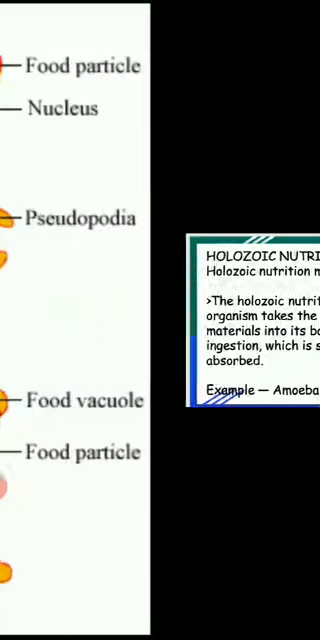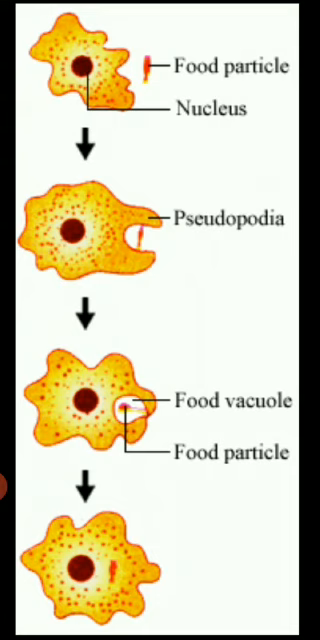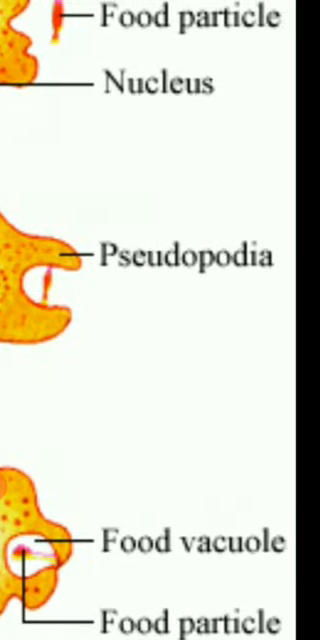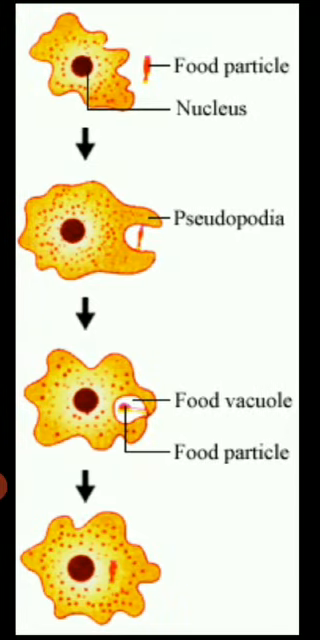Let's take the example of amoeba. Here you can see finger-like projections called pseudopodia. Here pseudo means false and podia means leg. So that is false leg.